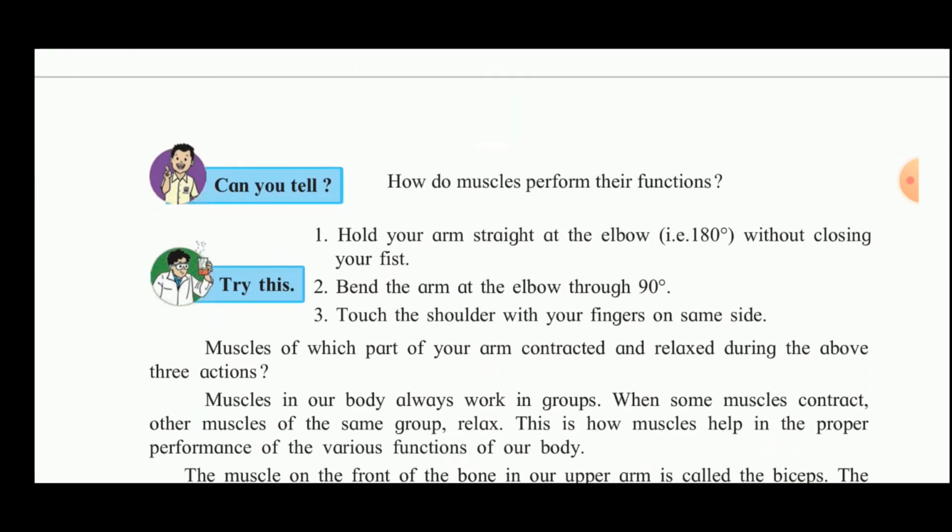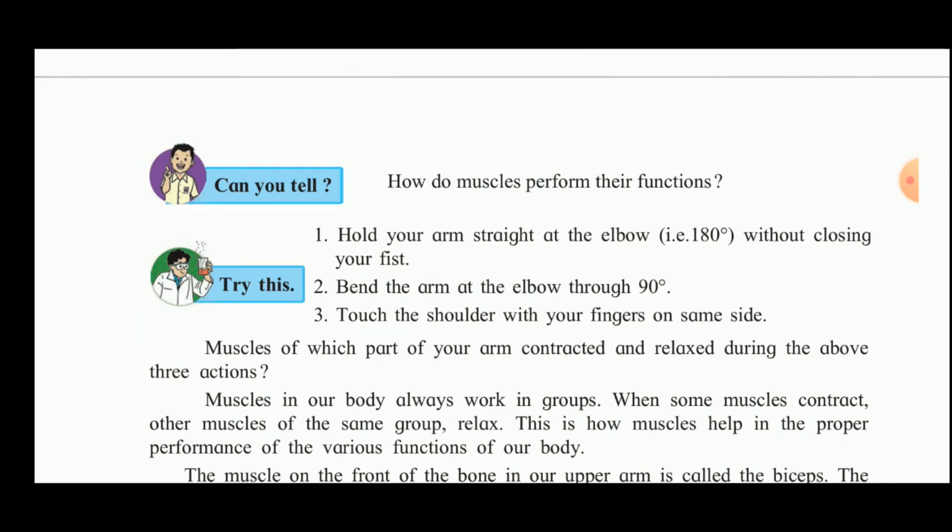Hold your arm straight at the elbow, that is 180 degrees, without closing your fist. Bend the arm at the elbow through 90 degrees. Touch the shoulder with your finger on the same side. Muscles of which arm contracted and relaxed during these three actions? So we see that the muscles of the upper arm move.